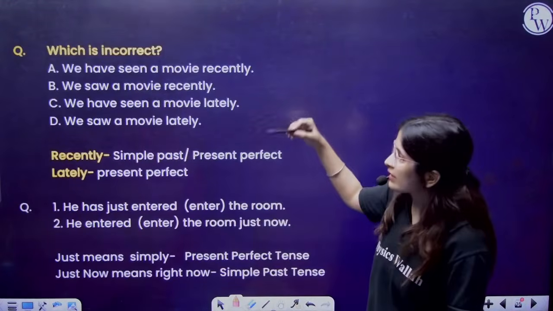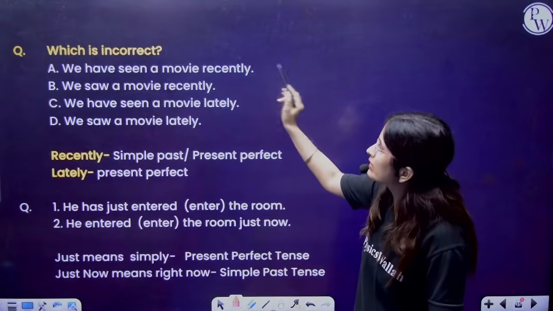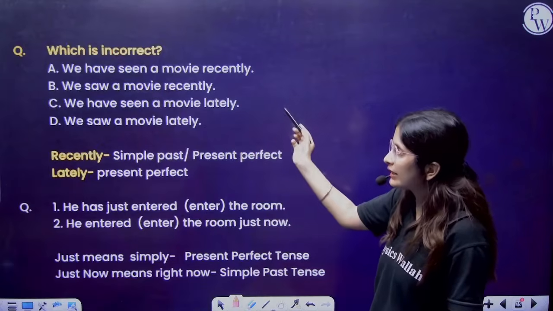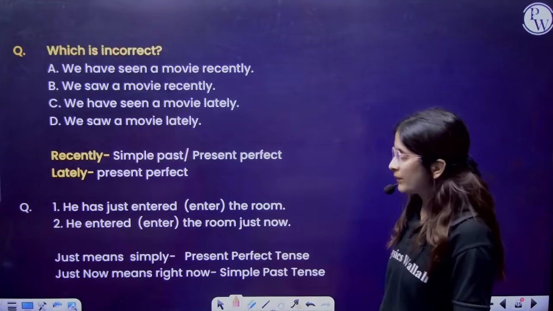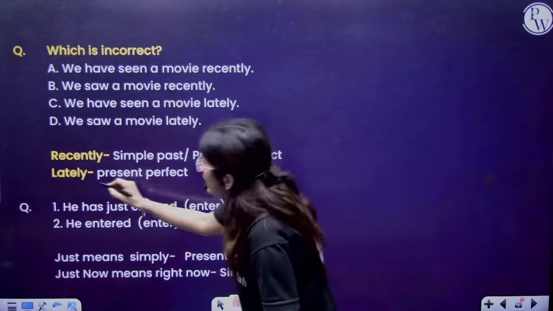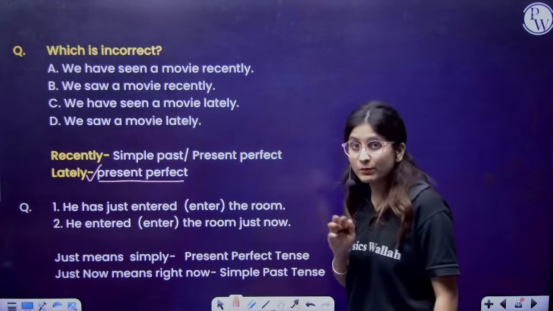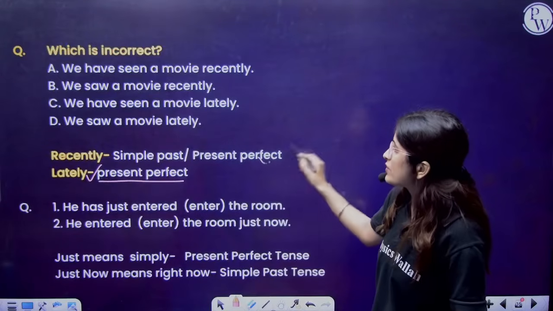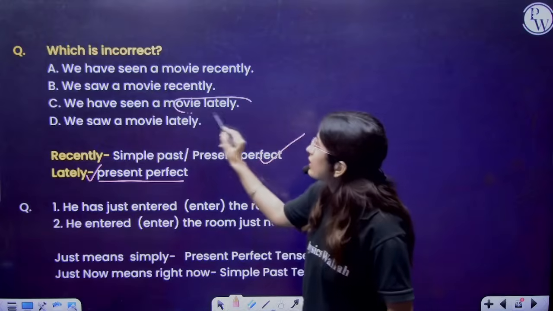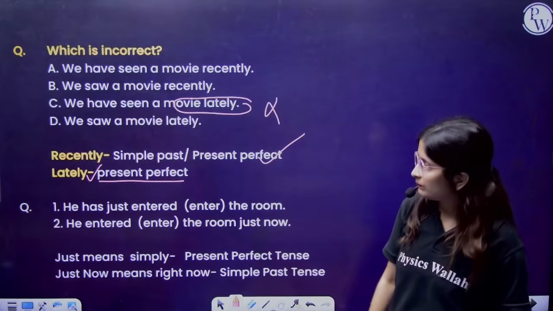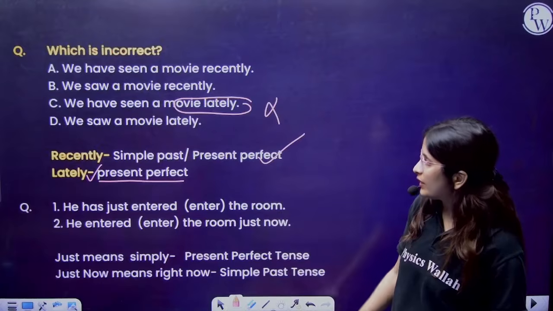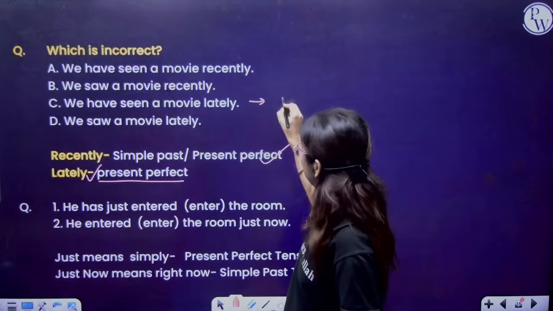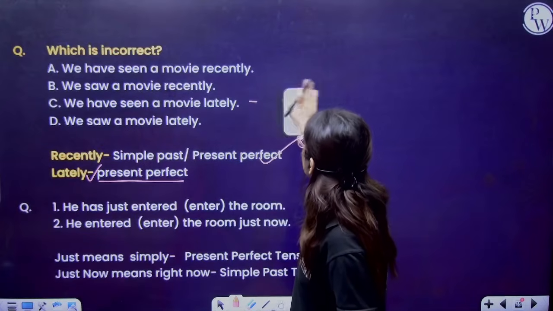Now which is incorrect? If we are saying we have seen a movie recently, we saw a movie recently. Now we have seen a movie lately, we saw a movie lately. So if we are talking about lately, it will be present perfect. Lately, positive sentence, present. Recently, it means past or past perfect. So here this is the incorrect one. Right? So he had just entered the room. So if we are talking about this, this is of present perfect.